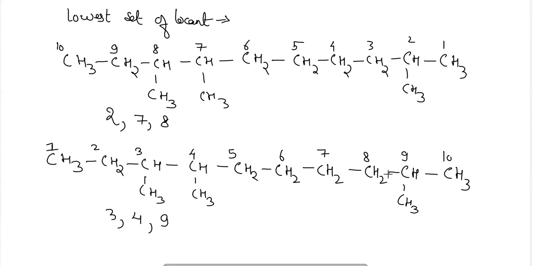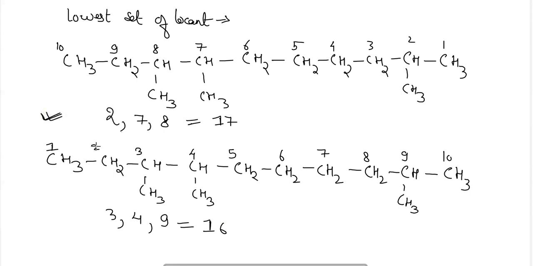So here the numbered compound is 2,7,8 and not 3,4,9, because the latest lowest locant rule, even though it violates the lowest sum rule. Here the sum is coming out to be 17, and here the sum is coming out to be 16. But we will be using the numbering of this one only.